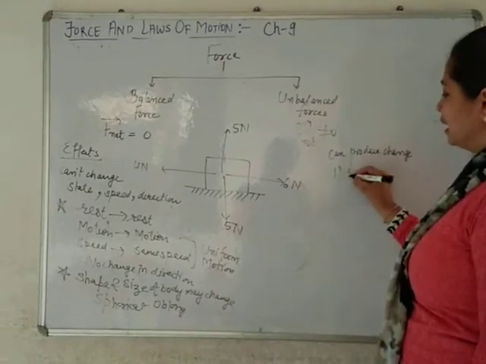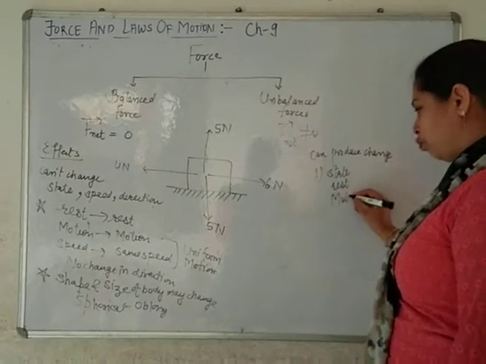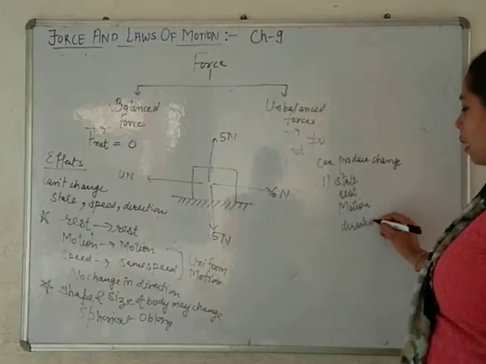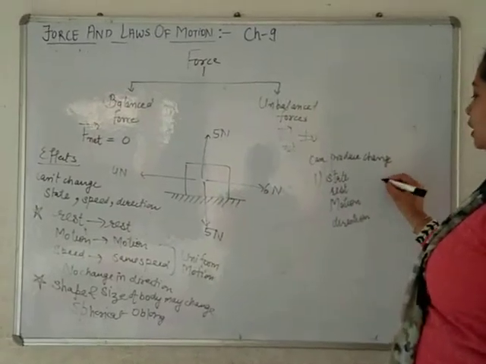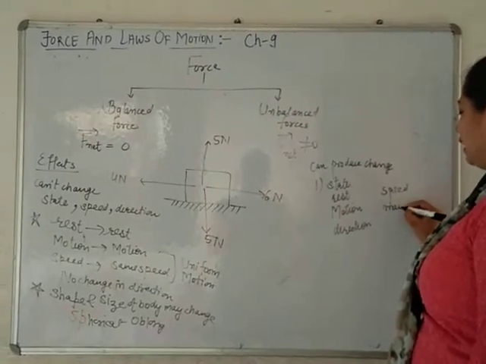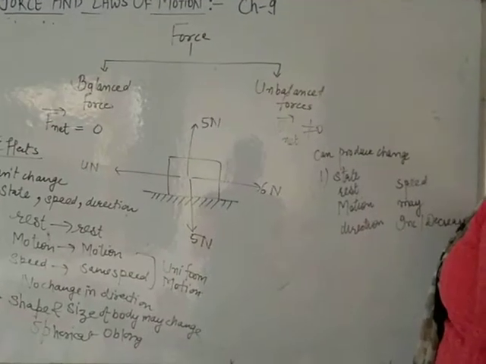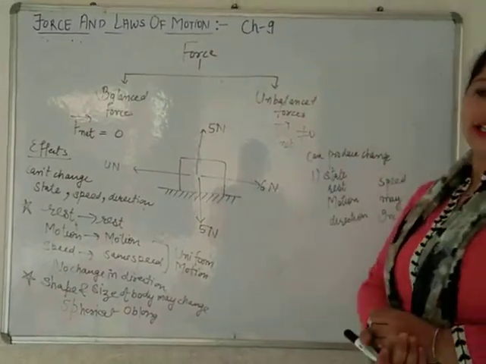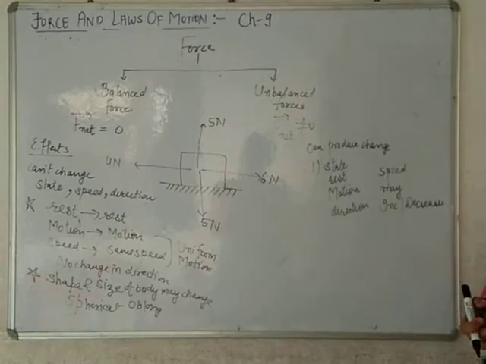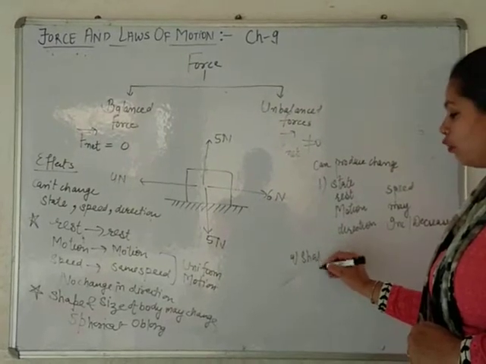It can change the state of rest. It can change the state of motion. It can change the direction of motion by applying unbalanced force. The speed of the body may change. What does it mean? Speed may increase or speed may decrease. Why? Because the force that is applied on the body is not the balanced one, it is the unbalanced one. So these are the effects that it can produce. It can also change the shape or size of the body.